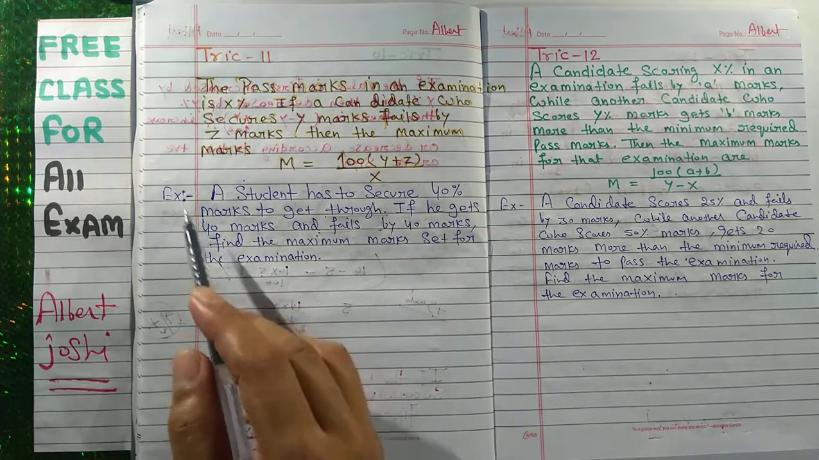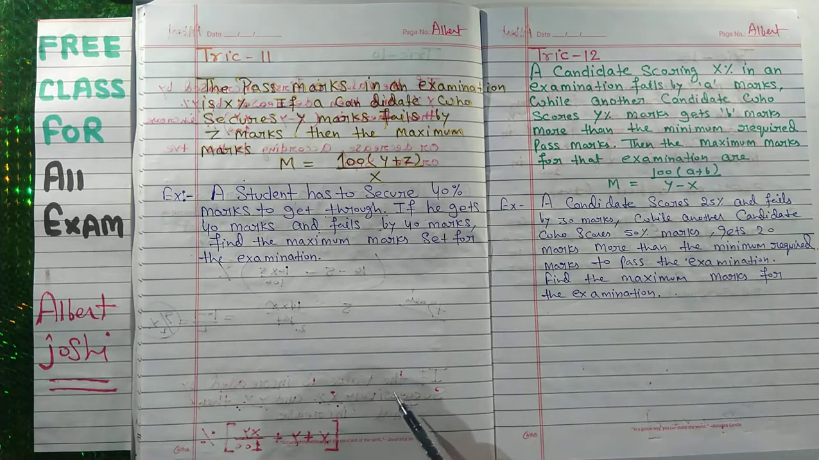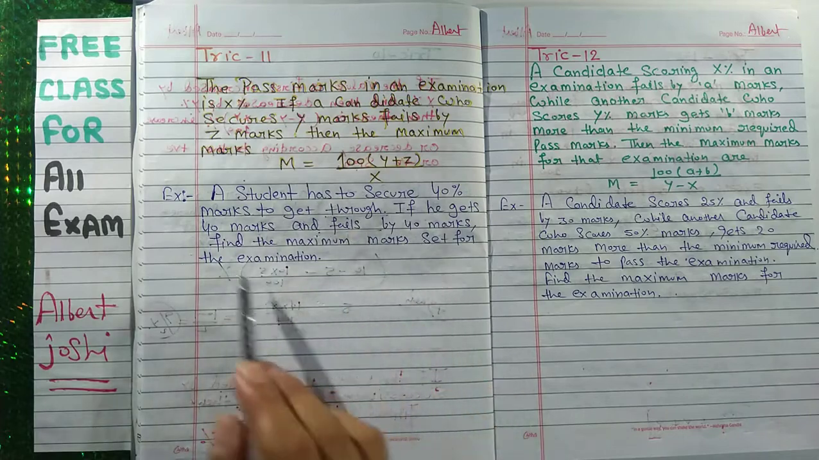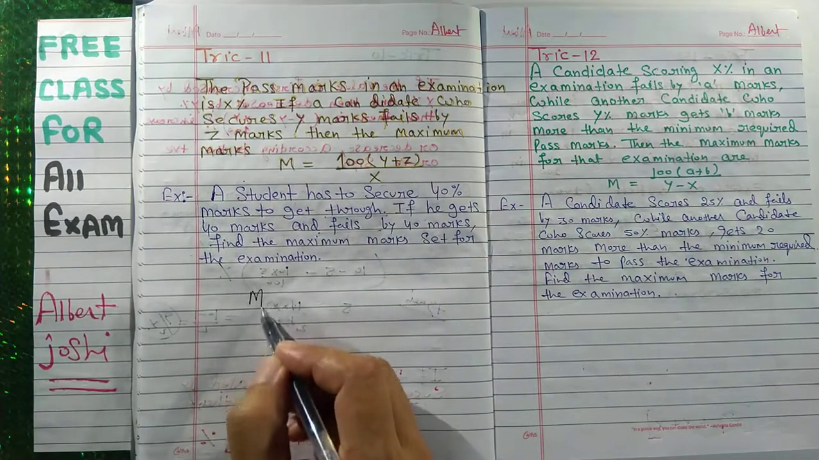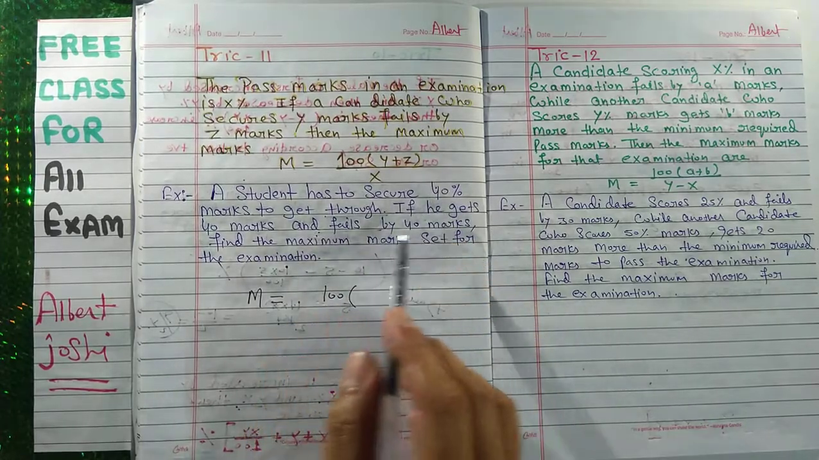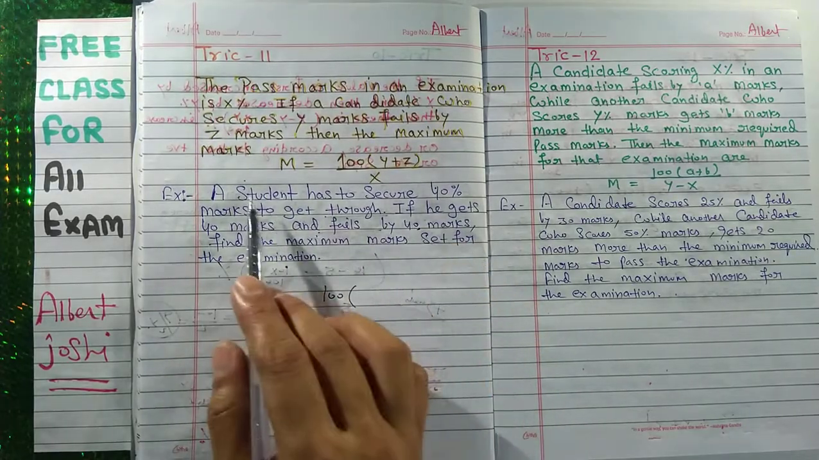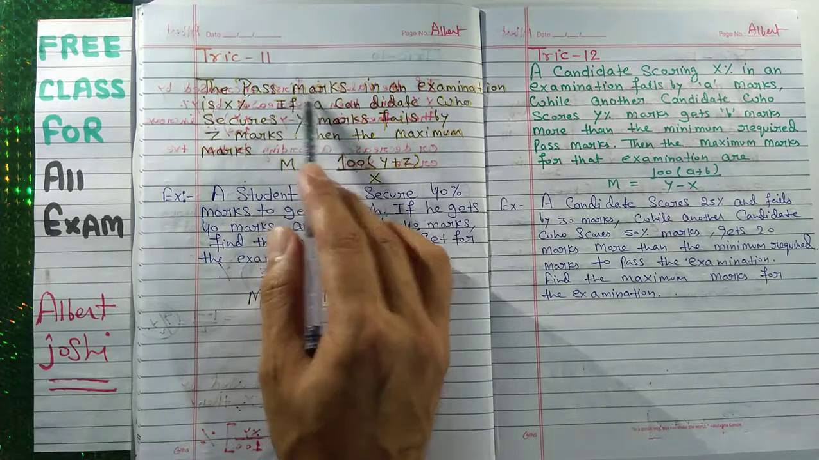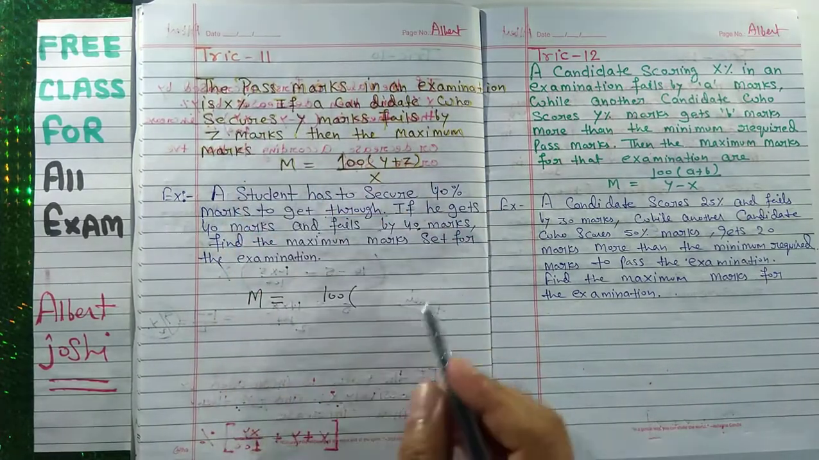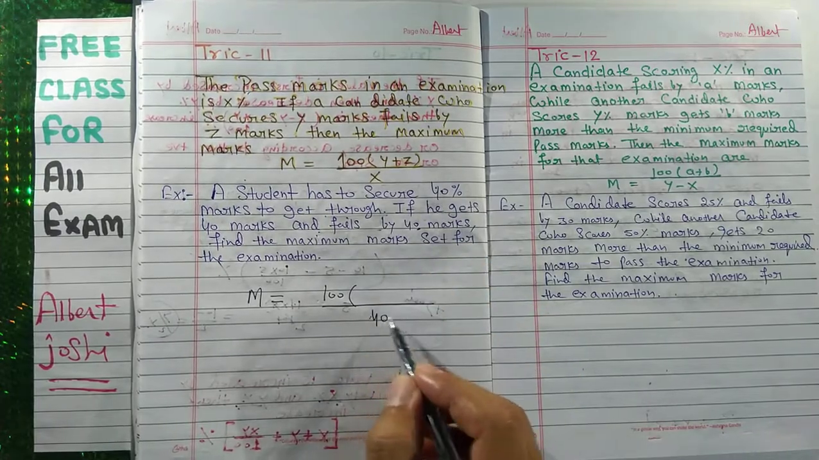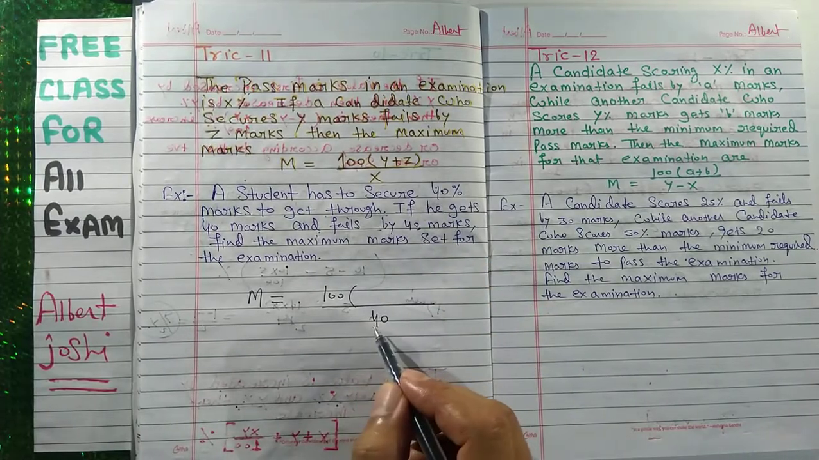If you use the high school method, then it will take more time. We are using this formula. With the help of this formula, you can solve very easily. So your solution will be 140 plus 40. A student has to secure 40 marks. The pass marks of an examination is x. The pass marks is x. So pass marks is x. Your pass marks will come here.